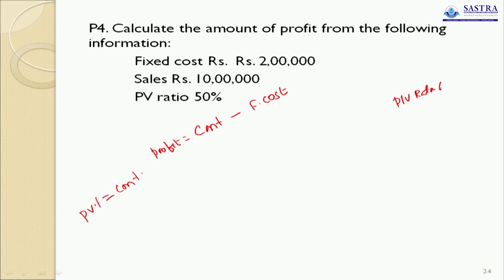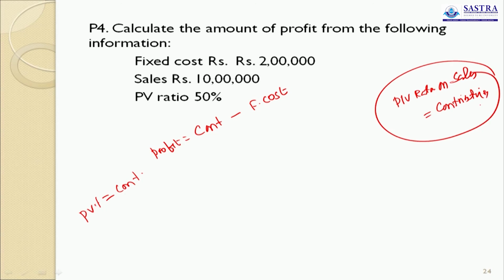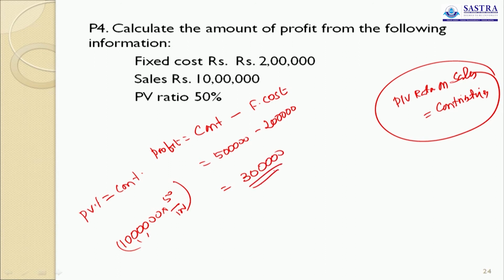PV ratio on sales is contribution. So PV ratio is 50%, sales is 10 lakh. So contribution is what? 10 lakh into 50 by 100, 5 lakh. Fixed cost is given, 2 lakh. So now profit is 3 lakh. Very simple. You apply PV ratio on sales, contribution will come.